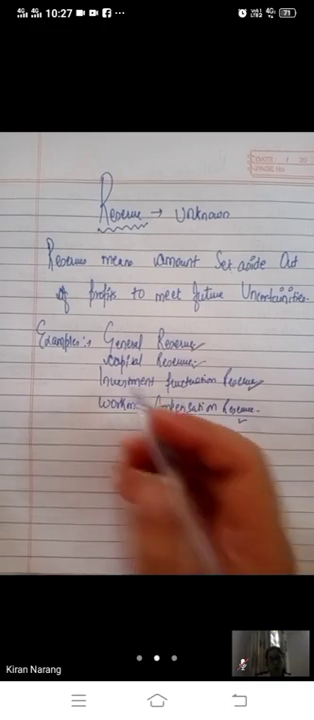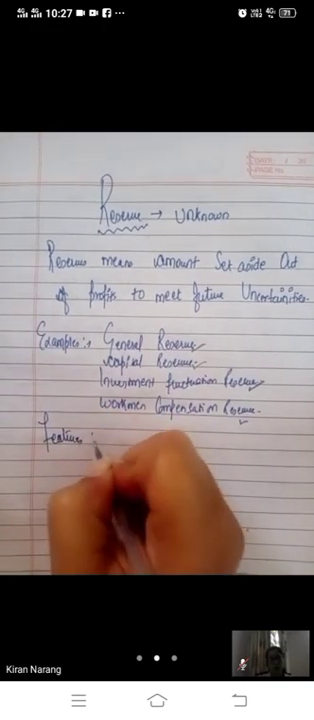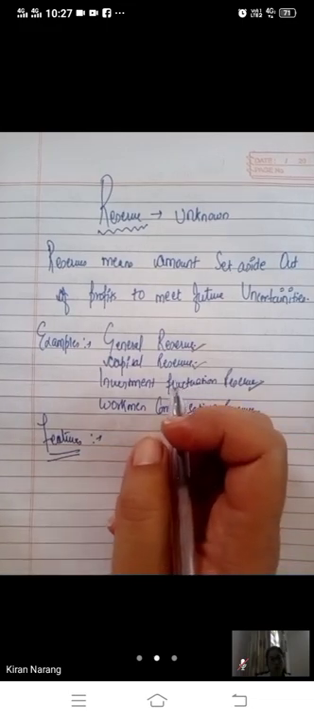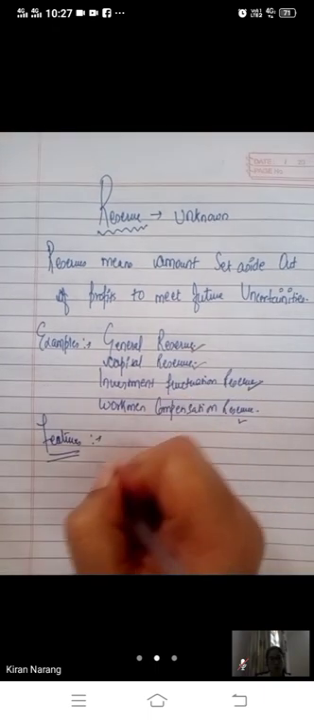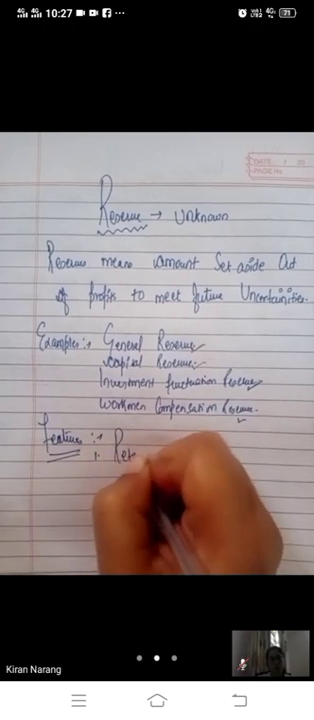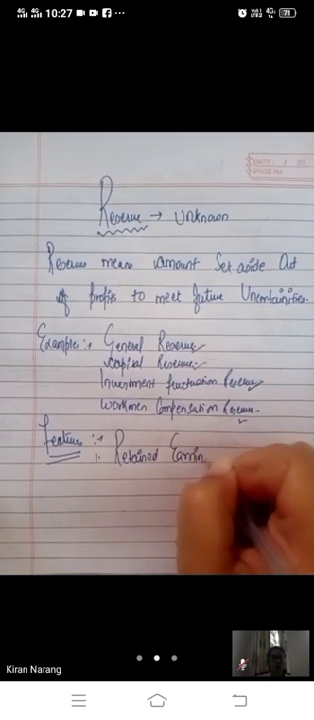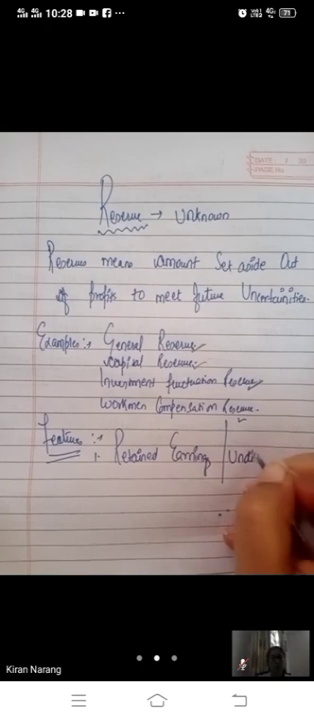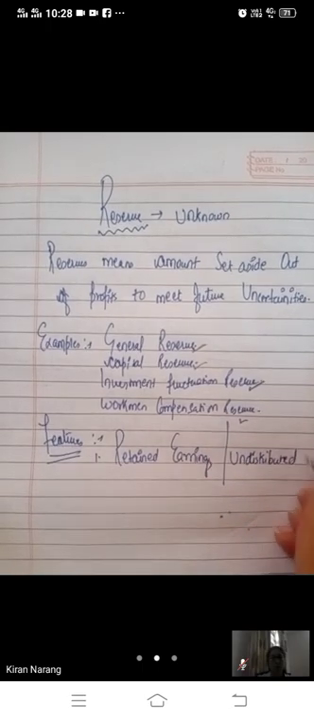Now comes the features of reserve. First, it is created out of net profit and divisible profit. As such, the reserves are also termed as retained earnings. You have saved your earnings, you have not spent them, or it is also called undistributed profits. These are your undistributed profits.